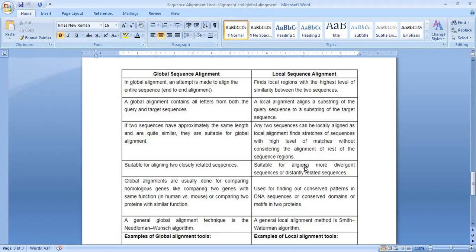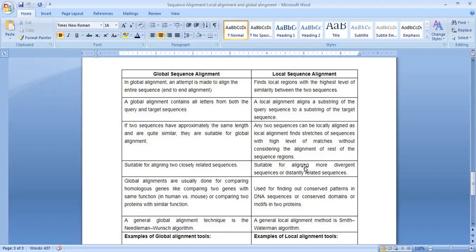The local alignment contains all letters of both the query and target sequences, and the local alignment is a substring of the query sequence aligned to a substring of the target sequence. If two sequences have approximately the same length and are quite similar, they are suitable for the global alignment. In the local alignment, any two sequences can be locally aligned, finding a stretch of the sequence with a high level of matches without considering the alignment of the rest of the sequence region.